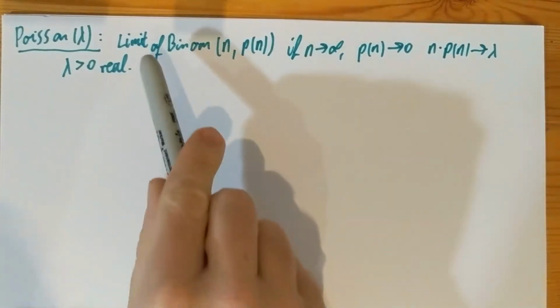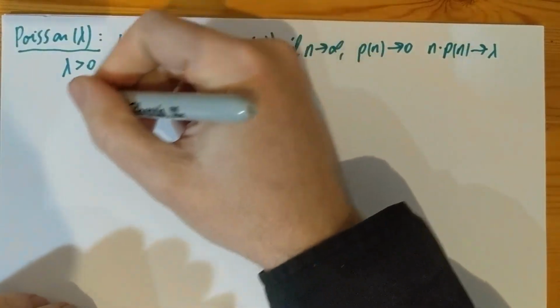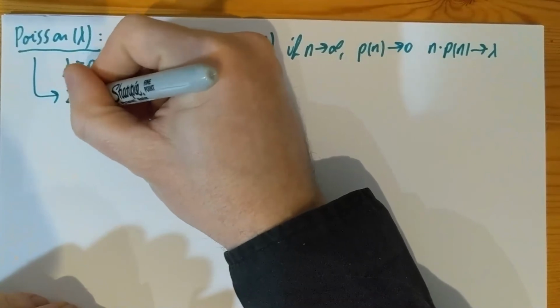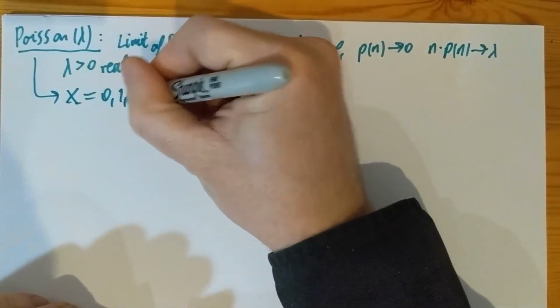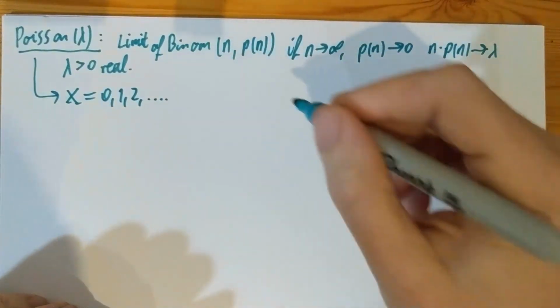We are going to prove this statement later on and deal with it a little bit more, but for now, let me just mention this fact. There is an easy way to check this directly on the level of mass functions. The Poisson random variable X can be any non-negative integer. There is no bound on it, so it could go all the way up.